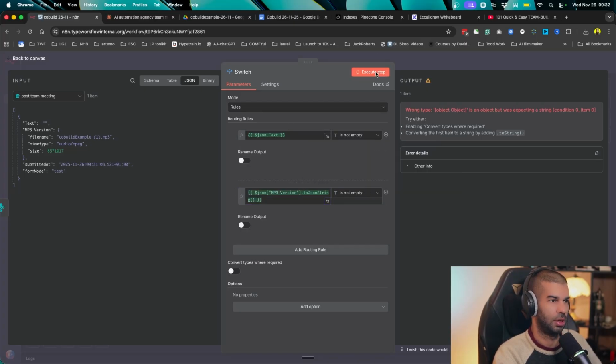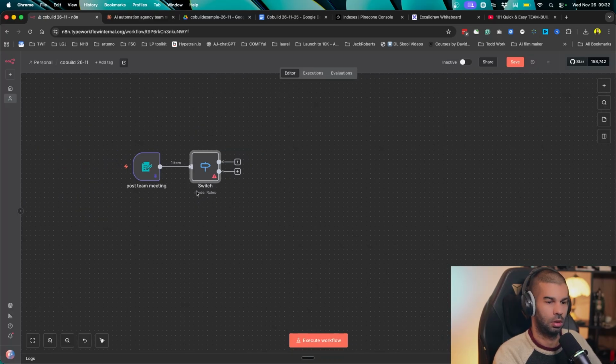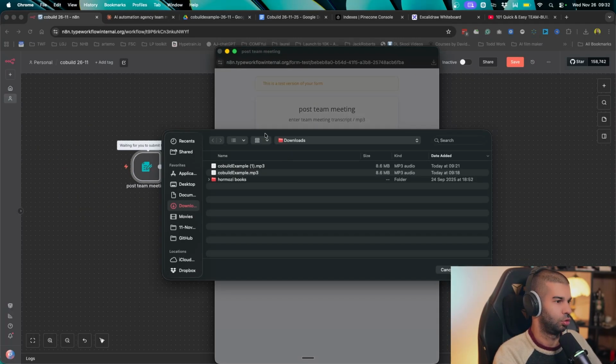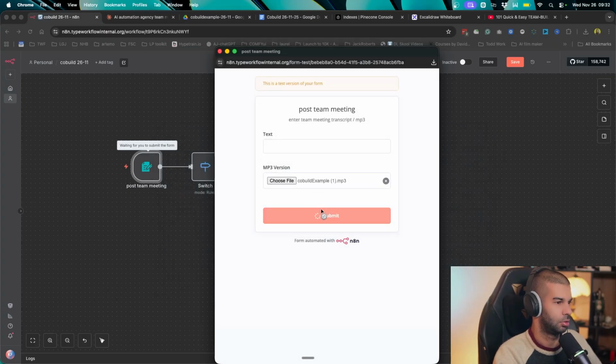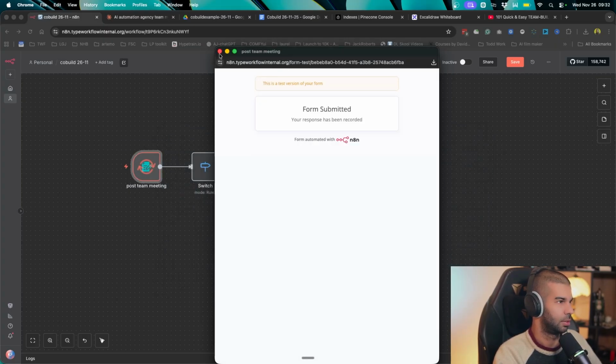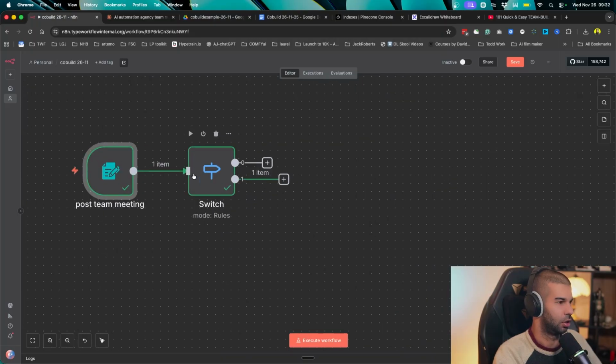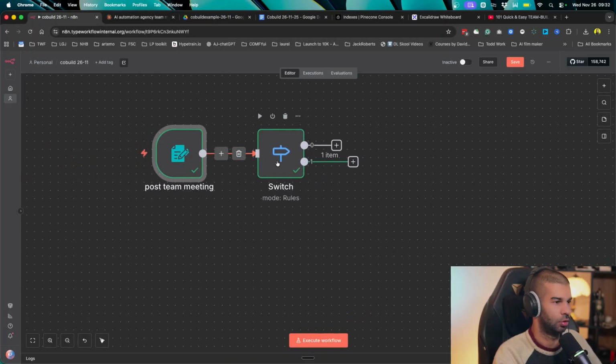So we get some data right there. And now, great. Please execute the whole node. Okay. So let's try this again. I'm going to choose the file once more. And this is sort of an issue with n8n sometimes when you pin data, which is an amazing function. If it's binary data, it doesn't allow you to re-execute it.